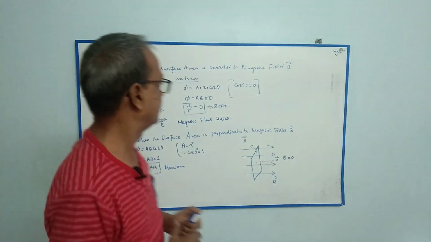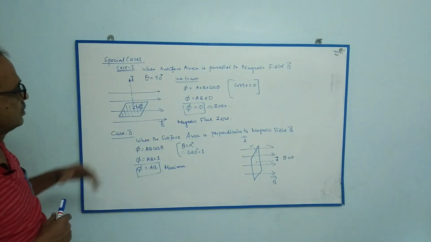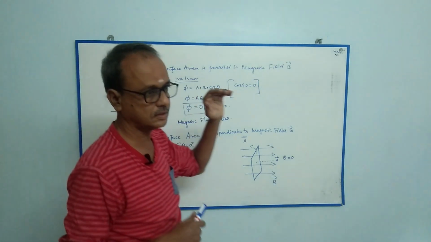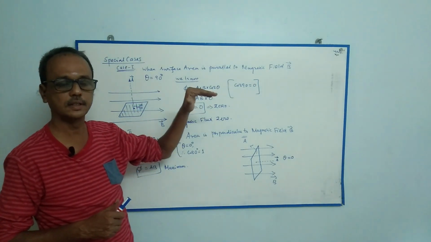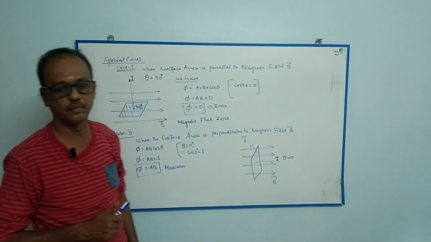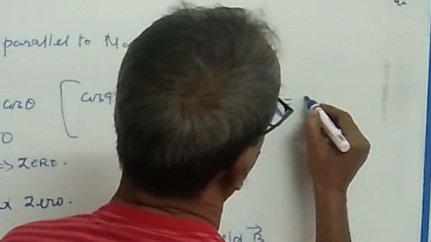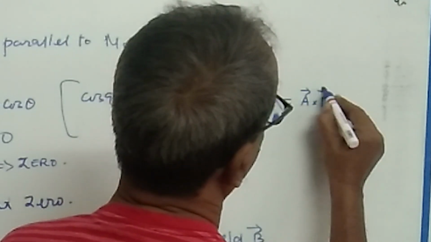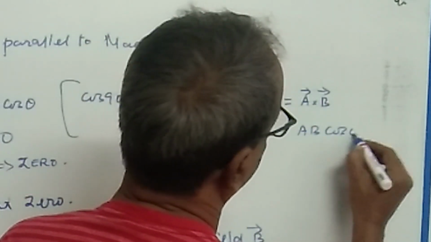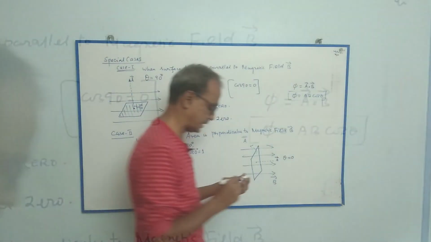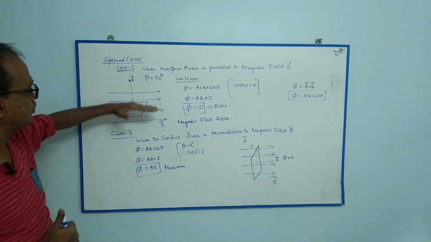Okay, so we have to sum up. The magnetic flux lines are nothing but flux lines passing through the surface area normally, which is held in the magnetic field B. So phi is the dot product of area vector and B vector, then phi is equal to AB cos theta, where theta is the angle between A and B. We have discussed two special cases, which are very, very important.